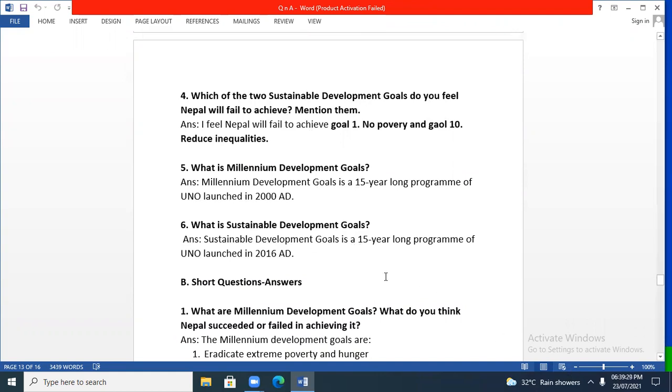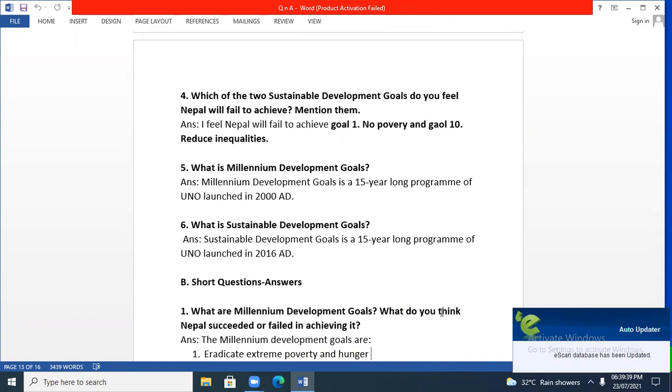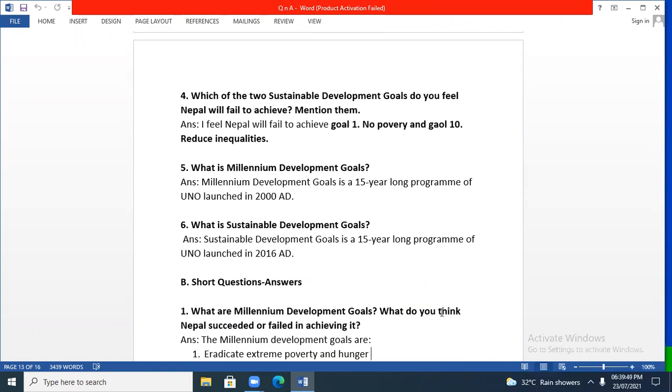Question number 5. What is Millennium Development Goals? Answer: Millennium Development Goals is a 15-year-long program of United Nations organizations launched in 2000 AD. Question number 6. What is Sustainable Development Goals? Answer: Sustainable Development Goals is a 15-year-long program of UNO launched in 2016 AD.